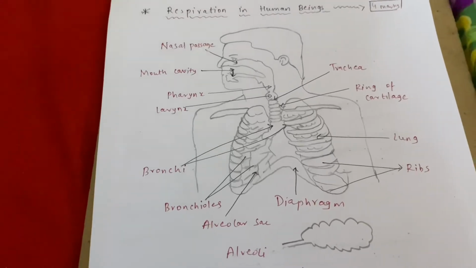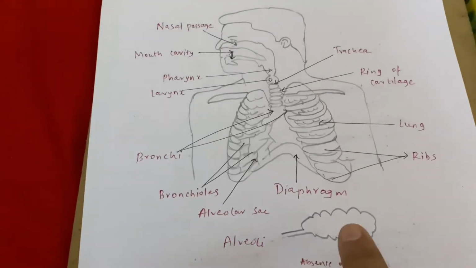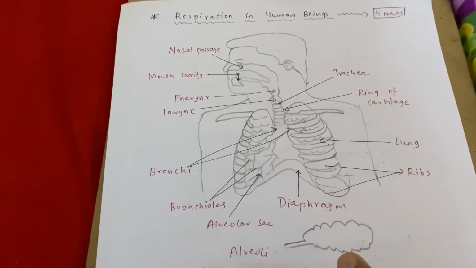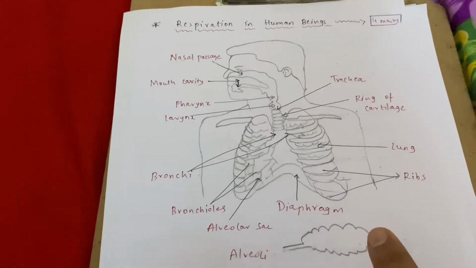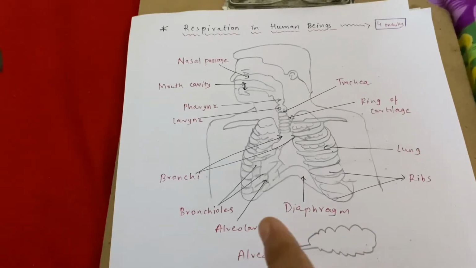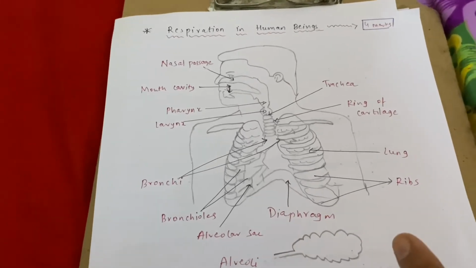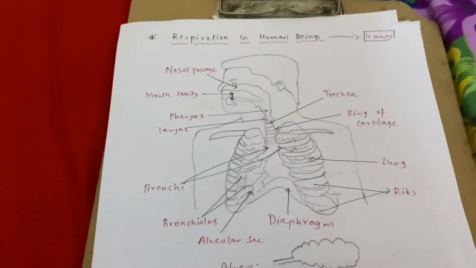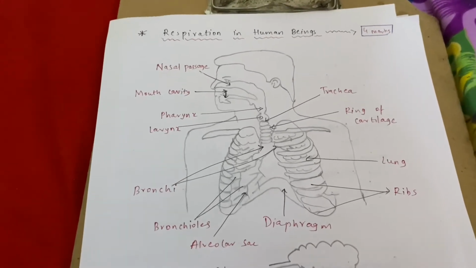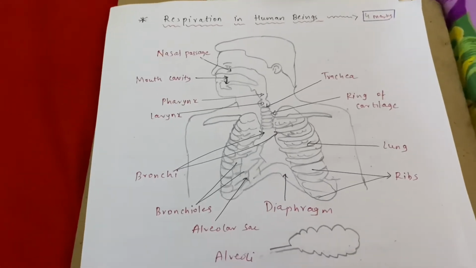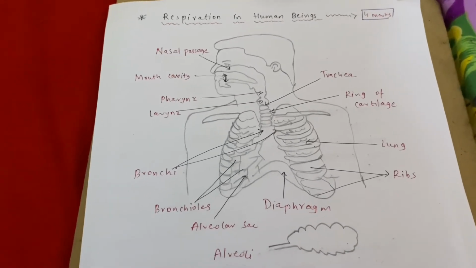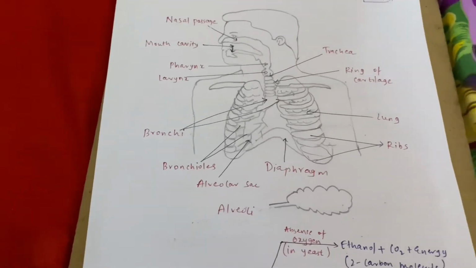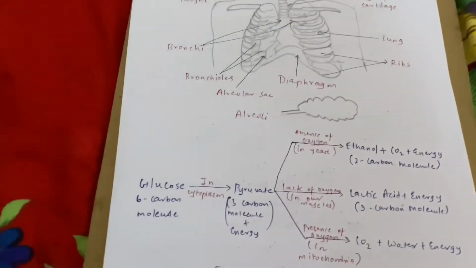Now you know hemoglobin takes this oxygen and gives it to the different cells, while in the digestion process the complex molecules are converted into simple molecules: carbohydrates are converted into glucose, proteins into amino acids, and fats into fatty acids and glycerol. They have been put into the different cells. Correct. And now the oxygen has also reached the different cells via hemoglobin. So now the energy formation starts. Now how does it start? So there is a process.